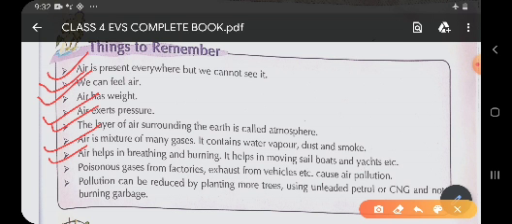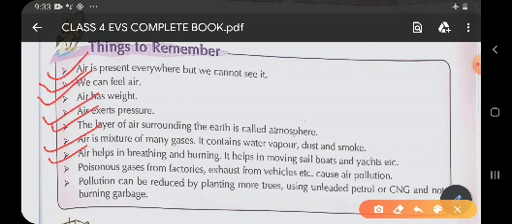reduce the air pollution. Children, we cannot just stop air pollution, but we can at least reduce air pollution by taking several steps. So children, as we have studied earlier, we can reduce air pollution by following several steps. What are these steps, children? These steps are by planting more and more trees.